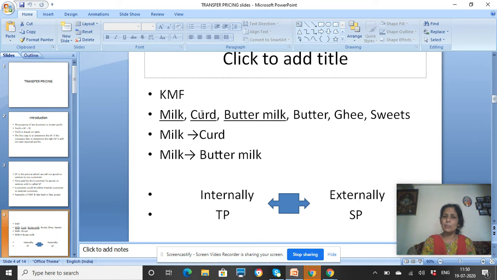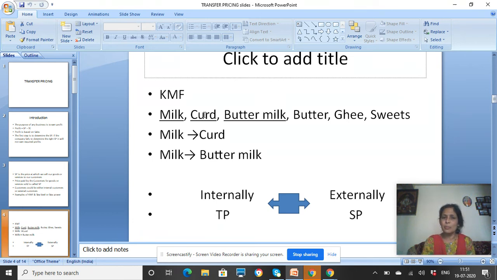Now, this curd department and the buttermilk department have two options on hand. One is that they can buy the required milk either from the outside market or from its own internal milk department. Likewise, the requirement of milk by the buttermilk department may also be bought either from the internal milk department of the organization, which is the sister department of the organization, or it may be bought from outside market.